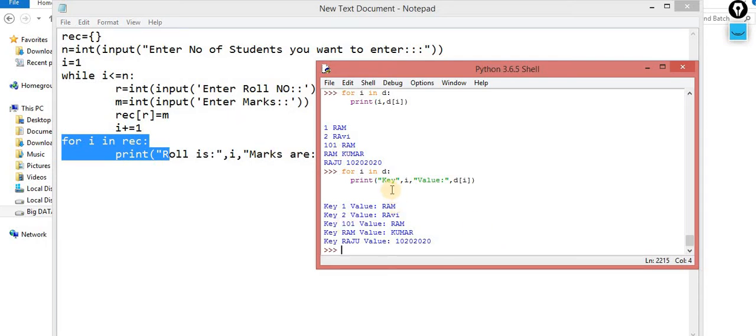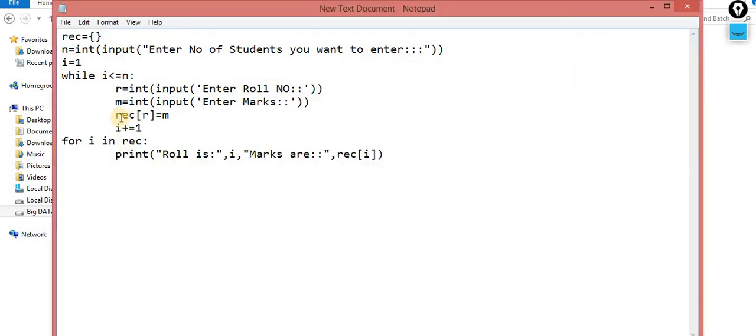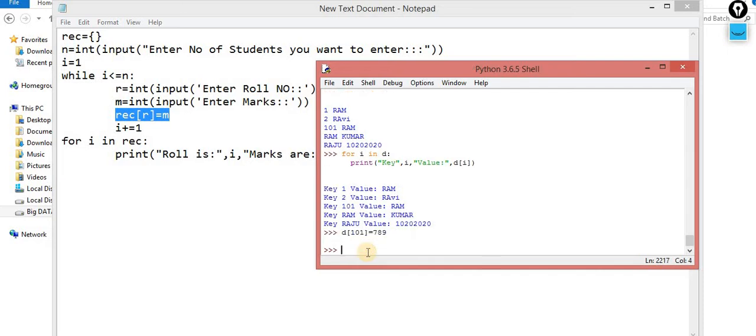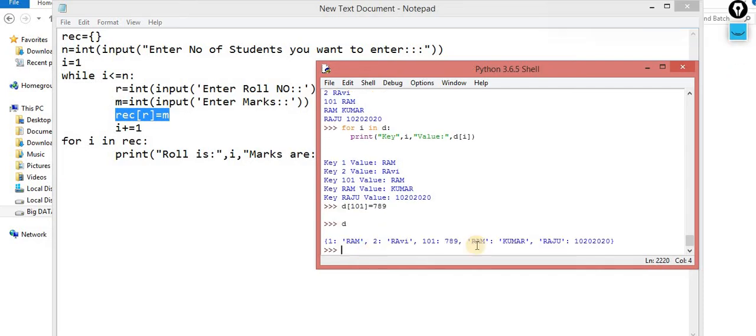Same thing, instead of printing this key, this is the roll number and this one is the respective marks related to this roll number. So the same thing I am implementing over here. Here in this concept I am assigning the value, very simple. Ask from the user. Let's suppose the user enters roll number 101, and again in the next input, please enter the marks. You enter the marks 79. Now this has been added. Now you can check it out.